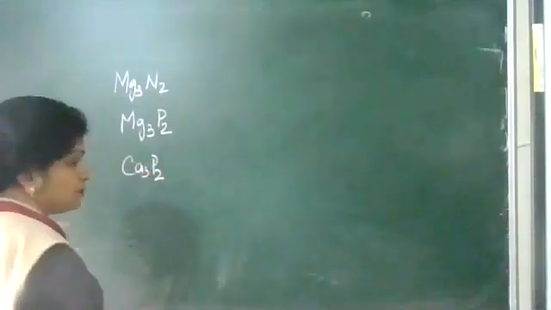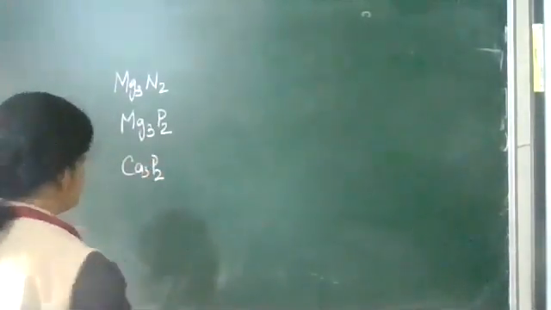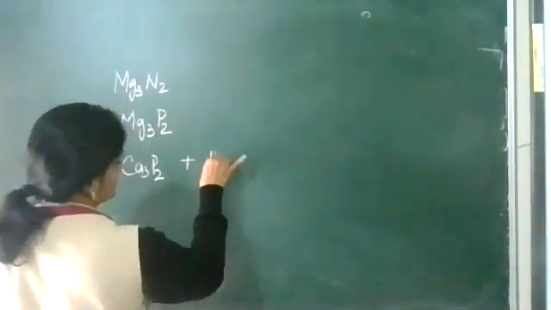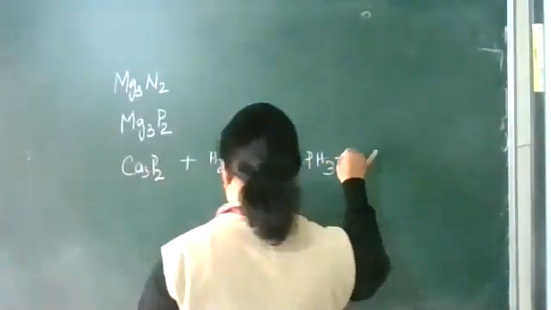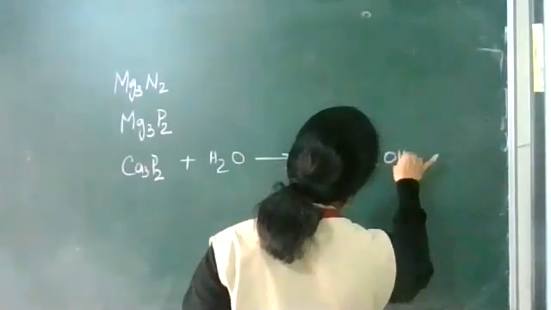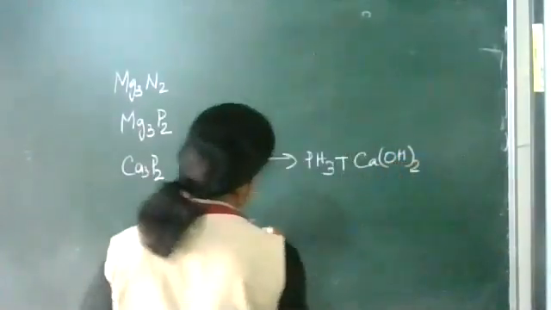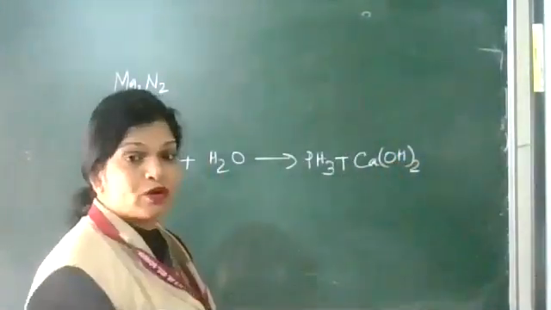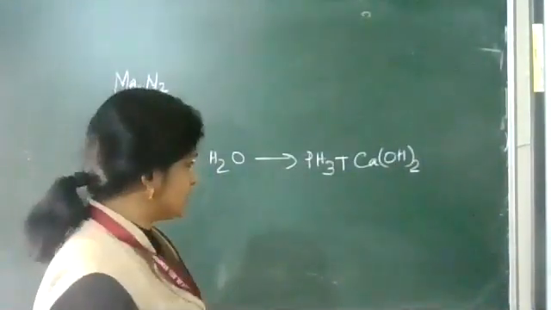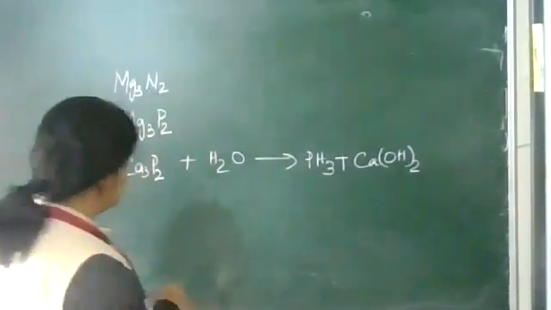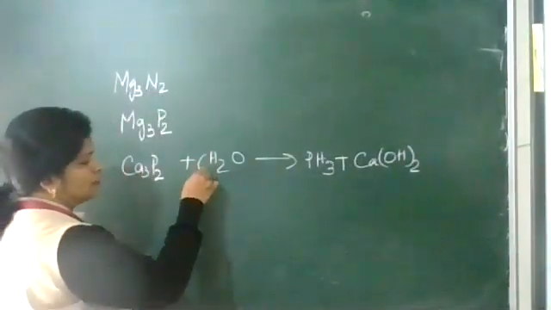Ca3P2 is important for us because Ca3P2 on reaction with water forms PH3 and Ca(OH)2. PH3 is a poisonous gas. In the war front you must have seen black smoke type gases, that is PH3.